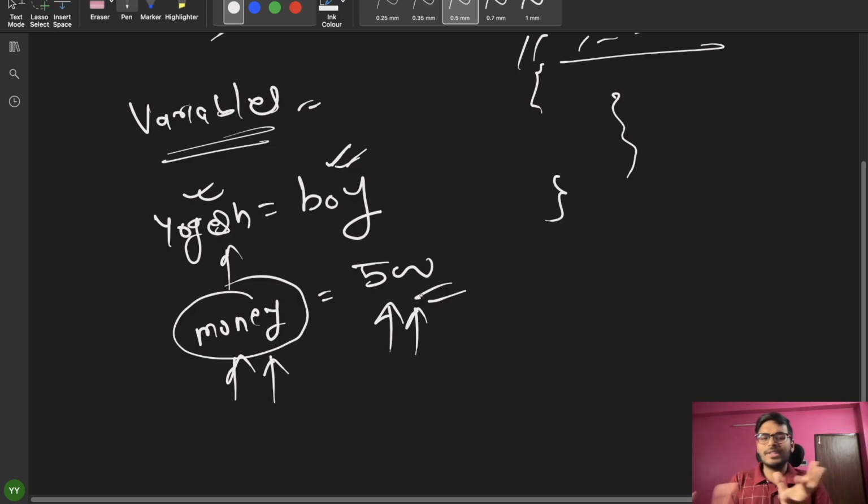So I think the basic concept of values and variables is understood by you, and I'm writing equals to this. So this is an assignment operator, like you're assigning 500 to this money variable, right? So money is equals to 500. So this is your assignment operator, right? So this is just a variable. I think you know about variables, so I'm not going into depth of what a variable is.